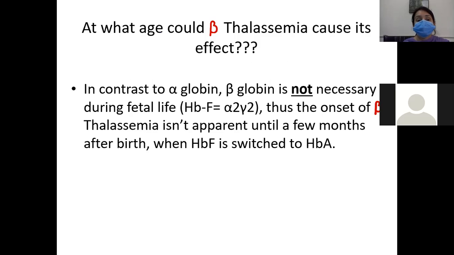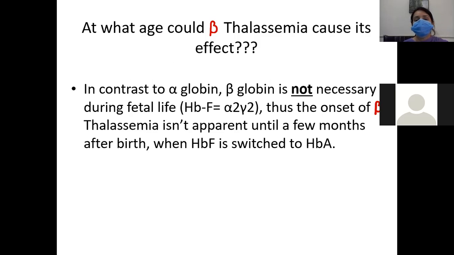So what are the effects of beta thalassemia? In contrast to alpha globin, beta globin is not necessary during fetal life. As you already know, in fetal hemoglobin there are 2 alpha and 2 gamma chains, but in adult hemoglobin there are 2 alpha and 2 beta chains.